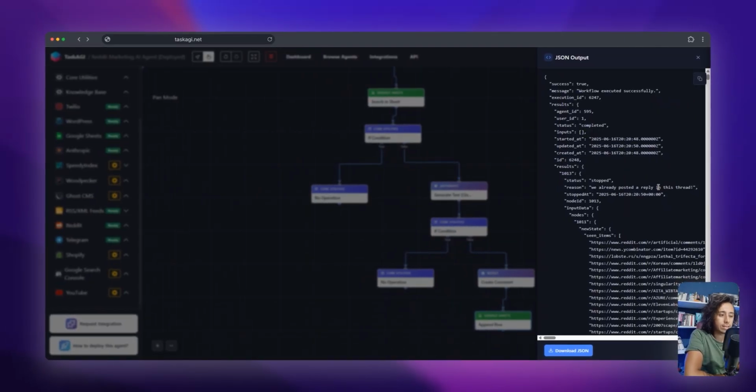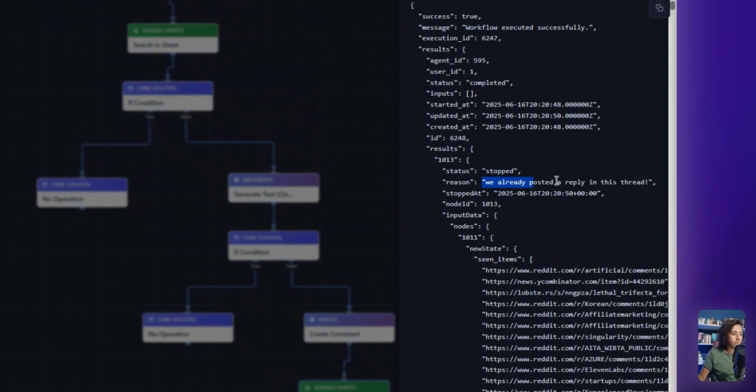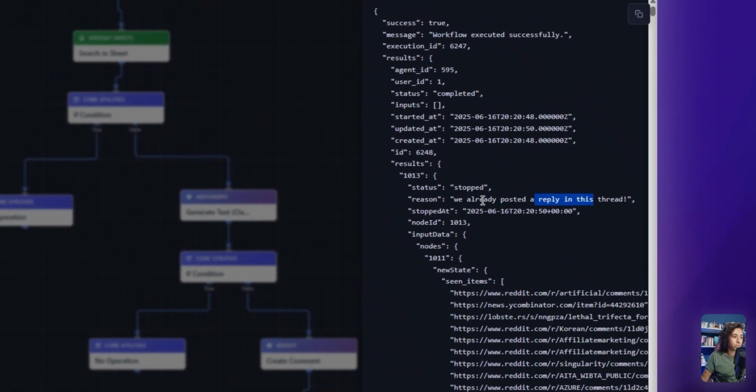What happened is, it's possible, for example, multiple people talk about a keyword we are tracking inside the same post, and we are still going to get new items for that keyword in our RSS feed, but our agent intelligently skips that one because it knows we already have a comment in that thread.